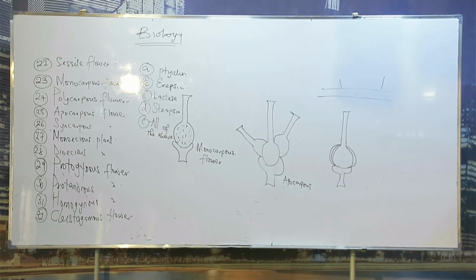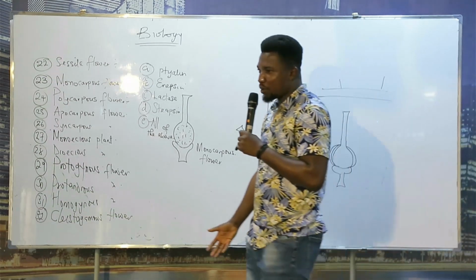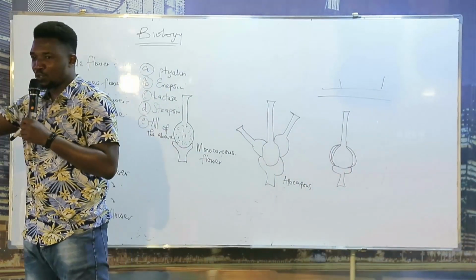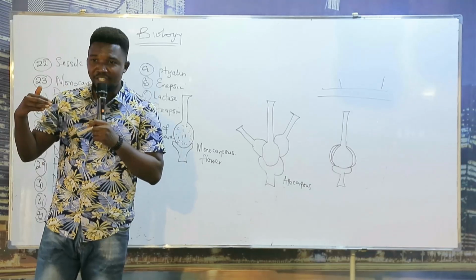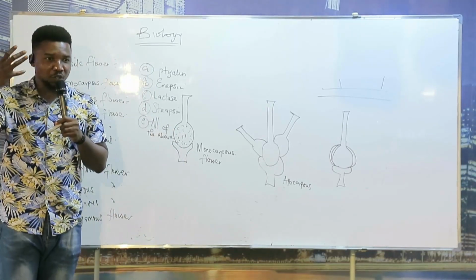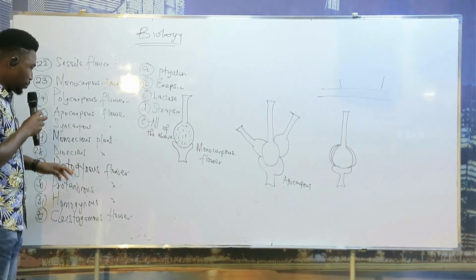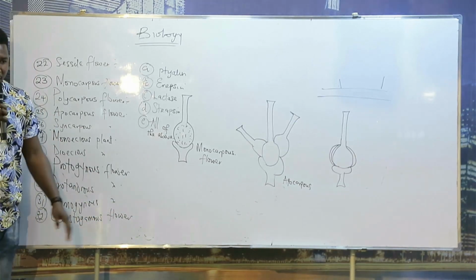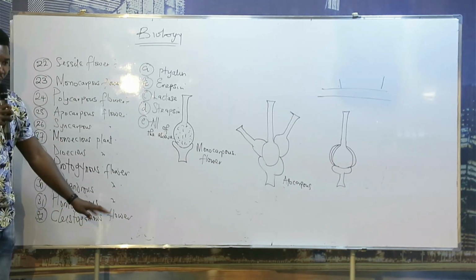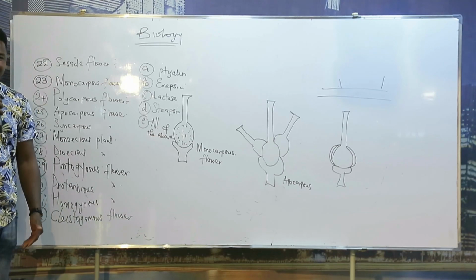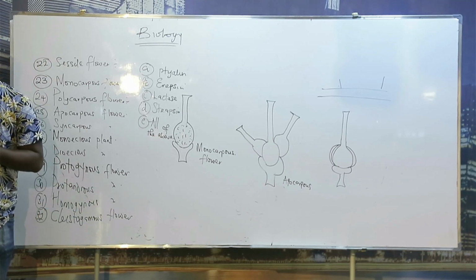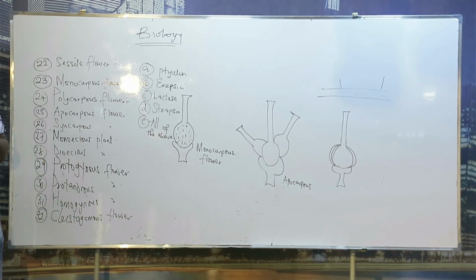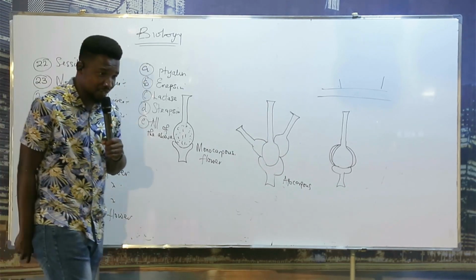So when the stigma has reached its full maturity, the anther starts growing. That is what we call protogynous flower. What of protandrous flower? It is the opposite, where the anther matures before the stigma.